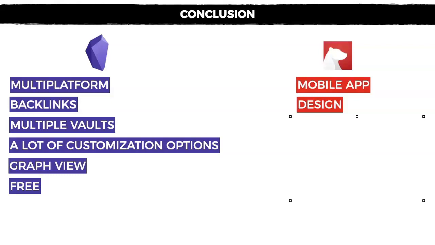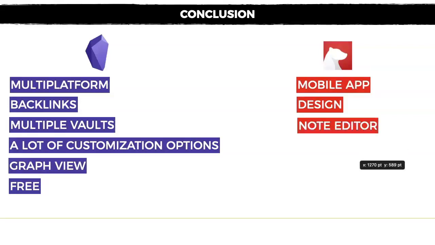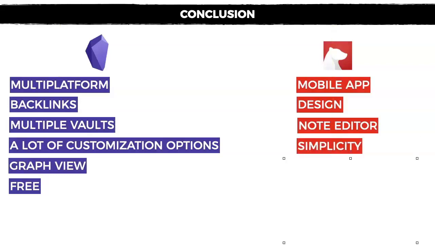If you don't like the way the app looks, you're not going to consult it, you're not going to create notes. So this can actually be a huge problem in the long run. The other thing that I really like about Bear is the note editor. You see how they were able to seamlessly integrate the editor and the preview mode, which I found is just genius when it comes to Bear. The other thing is that Bear is quite simple. There are not a lot of bells and whistles, so they do a small set of things, but they do them well. And Obsidian can be quite overwhelming, as I told you previously, so be careful about that.